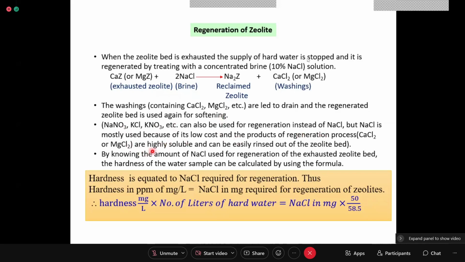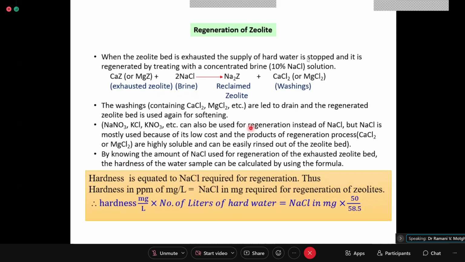These are highly soluble and can be easily rinsed out of the zeolite bed. Like this, the calcium chloride and magnesium chloride formed can be rinsed out of the zeolite bed. By knowing the amount of NaCl used for regeneration of the exhausted zeolite bed, the hardness of the water sample can be calculated using the formula. This is the formula: hardness is equated to NaCl required for regeneration.